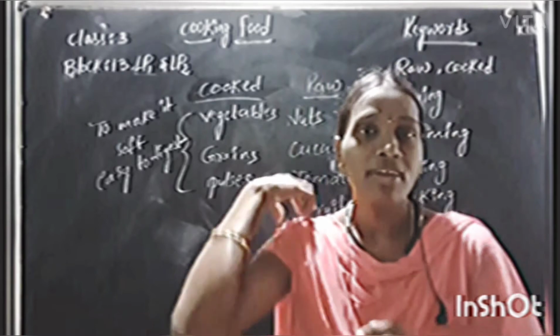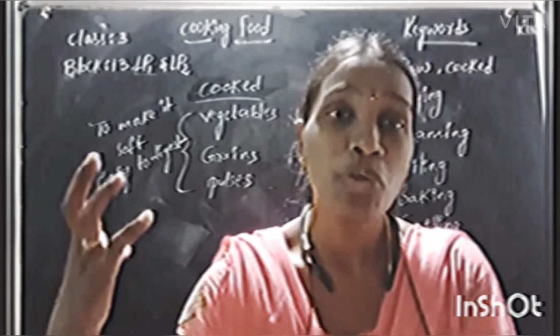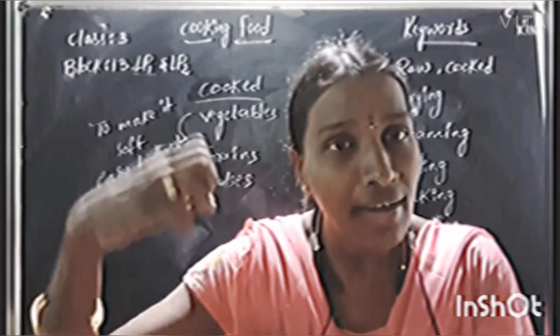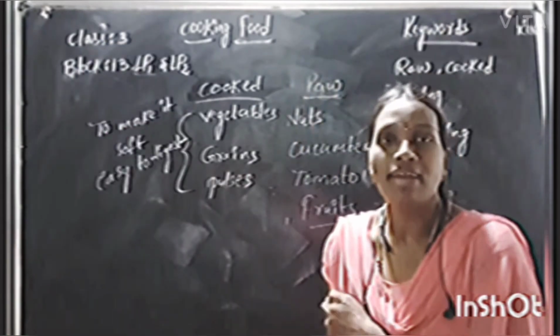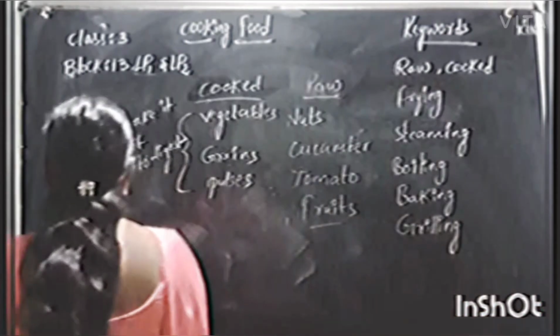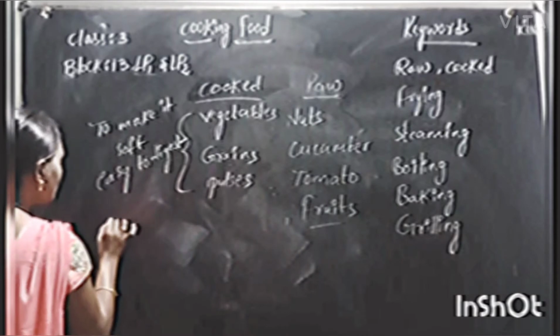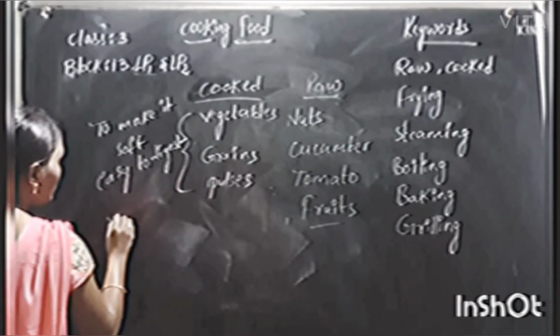But you know children, when we are cooking these food items, the nutrition value of the food item decreases. And one more advantage is there. If we cook the food, the germs will be killed.